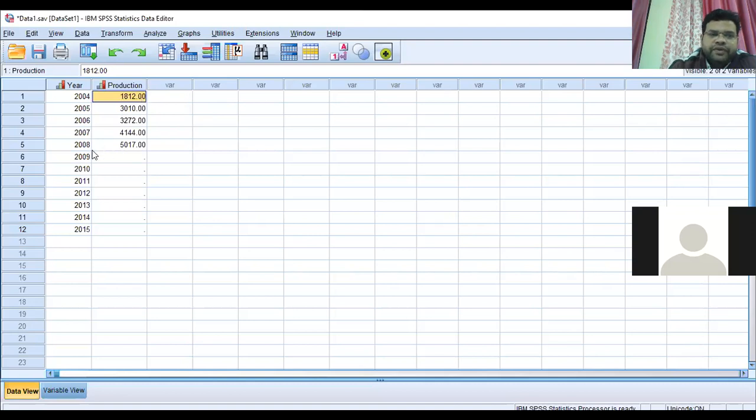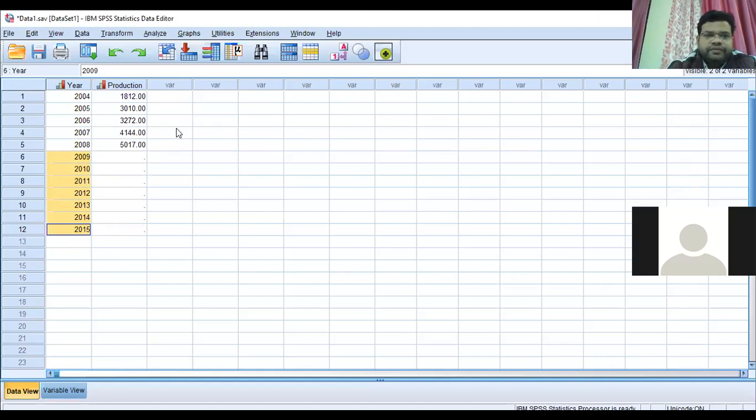Our basic objective is to make a forecast of this production. The time series data is given to us from 2004 to 2008, and on the basis of this present data, we want to make forecasts from 2009 to 2015. Our objective is to forecast this production from 2009 to 2015. Let's see how we can do that in time series analysis.